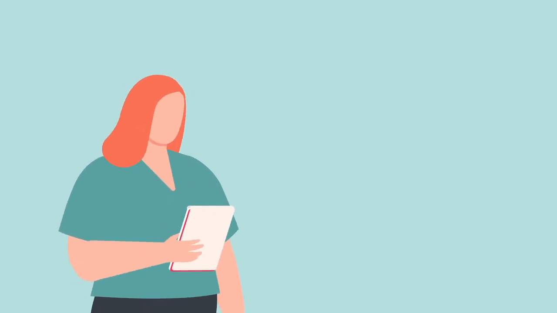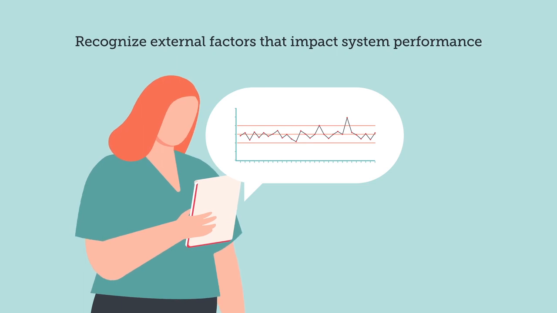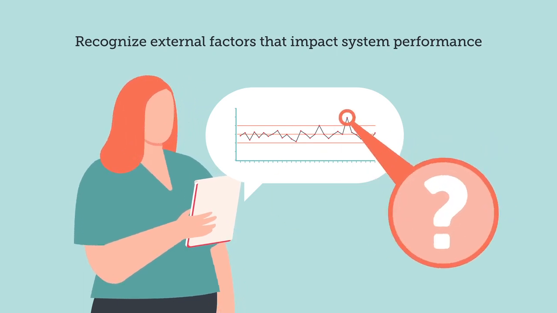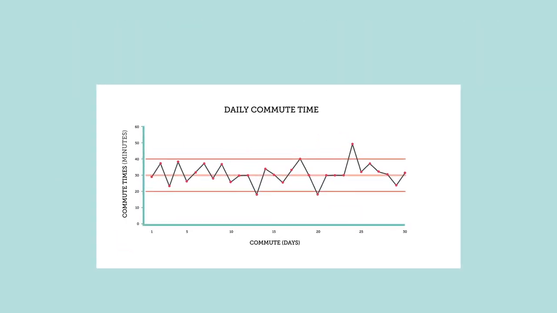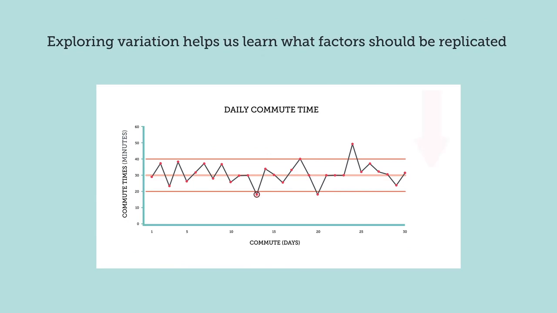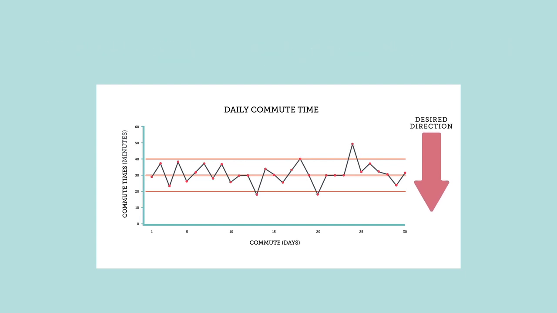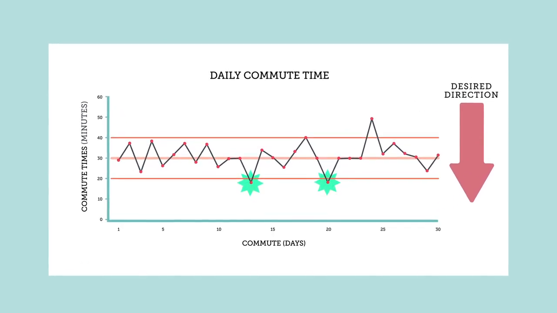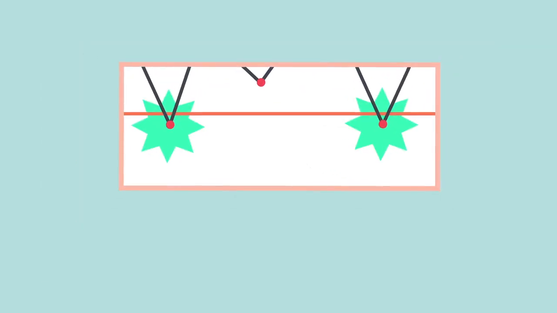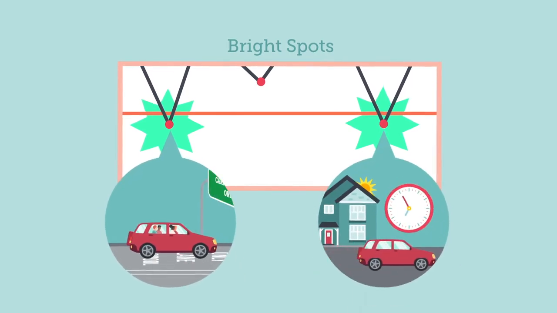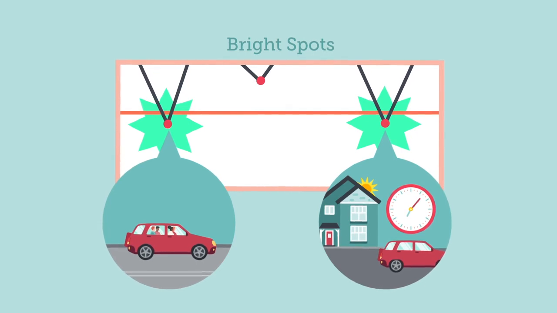Second, investigating sources of variation helps you to recognize what external factors impact your system's performance. Even if you can't change these external factors, accounting for them will support your improvement efforts. Third, exploring variation also helps us to learn what factors we should replicate or change in the system. For example, if we see extremely positive outcomes in a system, be it a school or hospital, or in this case commute time, we can study their successes to determine what aspects of their approach we can replicate elsewhere. This is often called learning from positive deviants or bright spots.